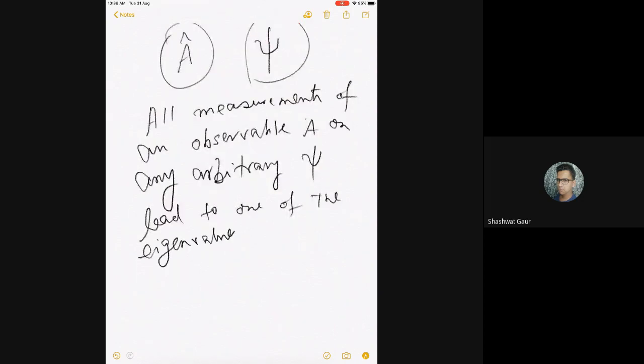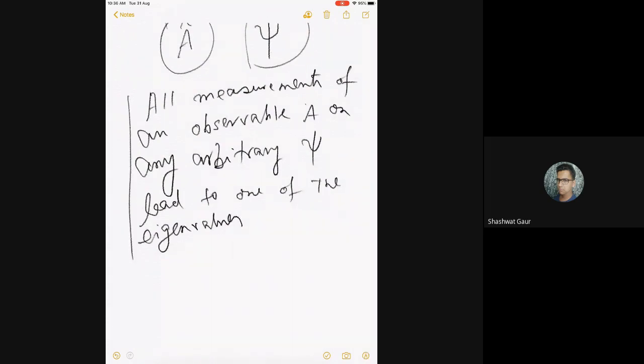Please try to understand the statement first.